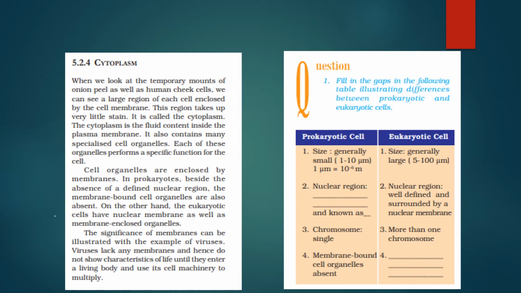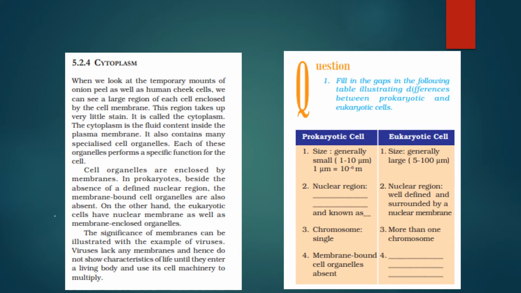When we look at the temporary mounds of onion peel as well as human cheeks, we can see a large region of each cell is enclosed by the cell membrane. This region takes up very little stain, and this is called cytoplasm. The cytoplasm is the fluid content inside the plasma membrane.